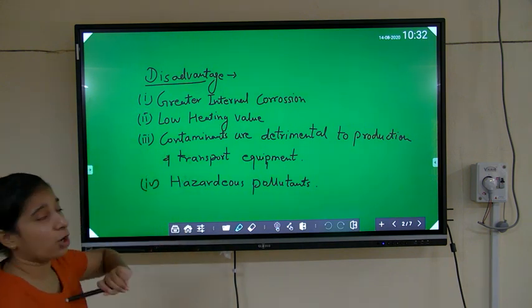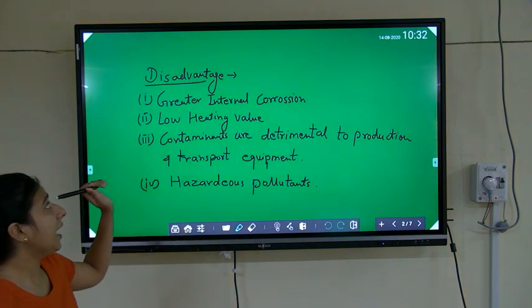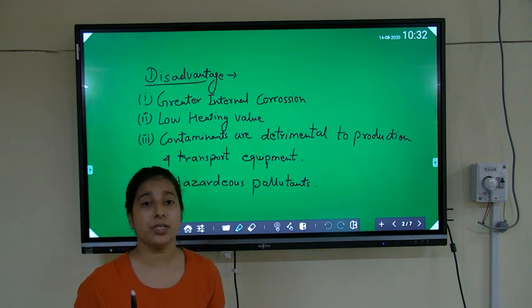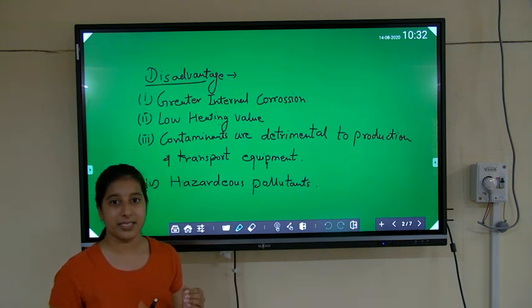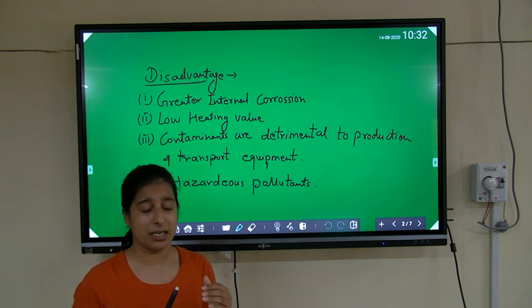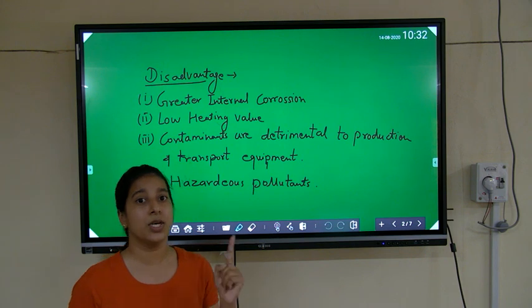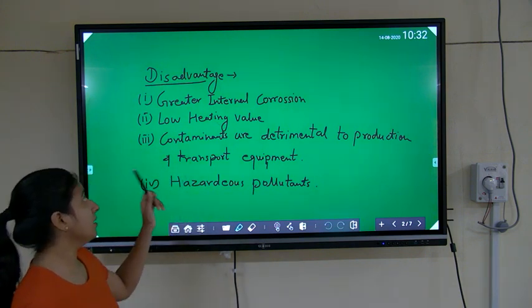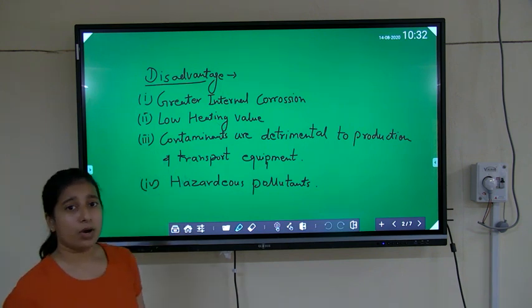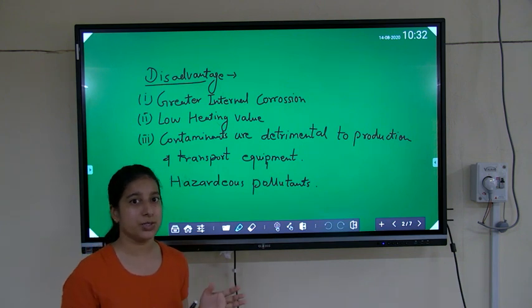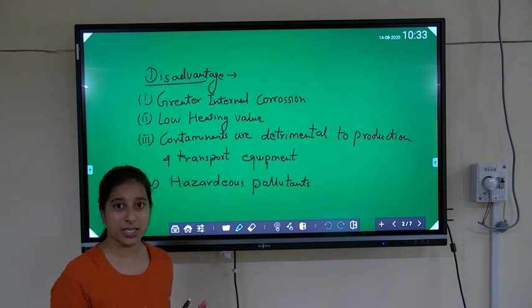The disadvantage of these impurities is that they can lead to greater internal corrosion of the processing equipment and the transport equipment, due to the water vapor present in the natural gas. That's why we need to separate the gas and the liquid amount from natural gas, otherwise it can lead to corrosion of the equipment. Next is the low heating value. Because of the presence of other impurities and components with natural gas, it reduces its energy content.